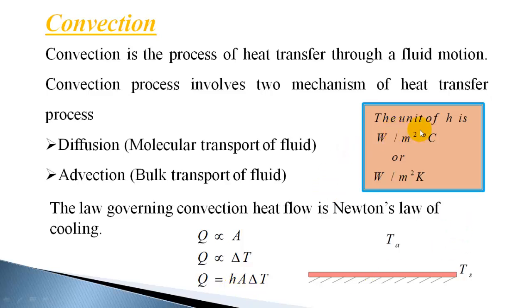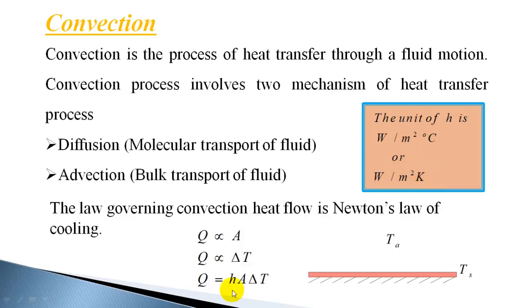The unit of h is watts per meter square degree centigrade or watts per meter square Kelvin, because h is Q by A delta T. Delta T is the difference in temperature, and a difference in temperature is the same whether in degree centigrade or Kelvin. So 1 watt per meter square degree centigrade and 1 watt per meter square Kelvin are one and the same.